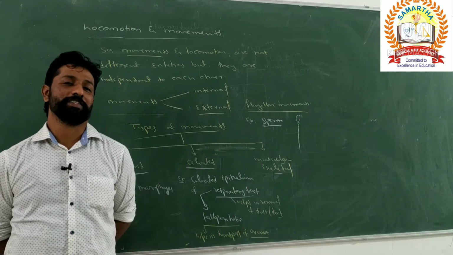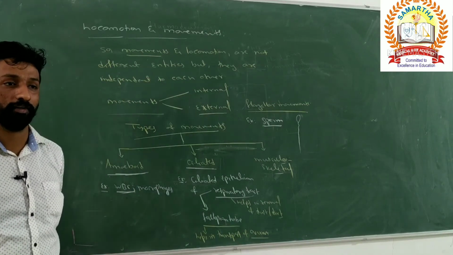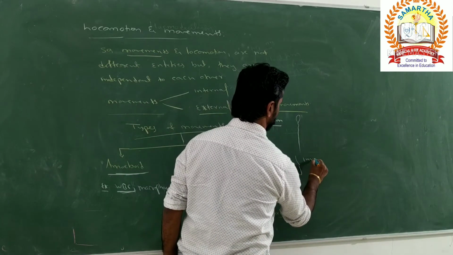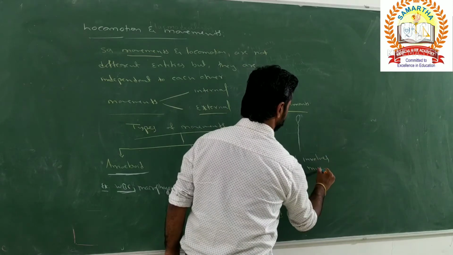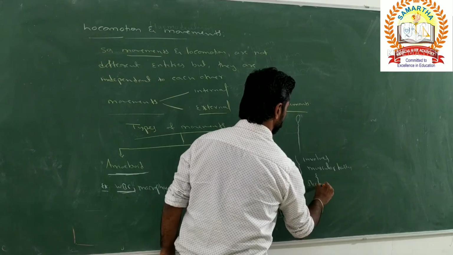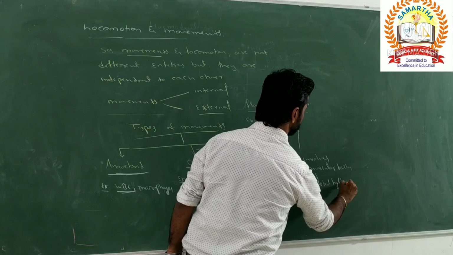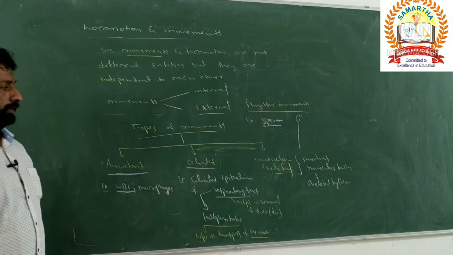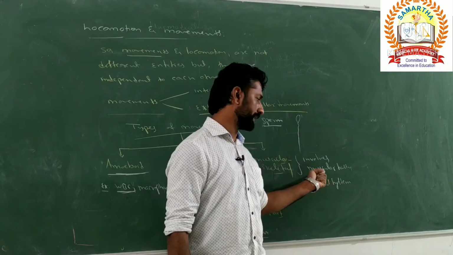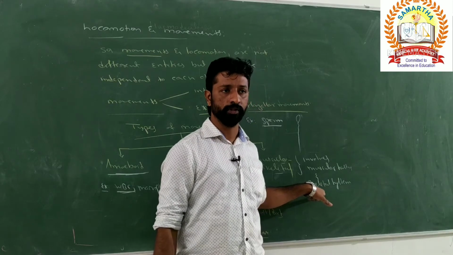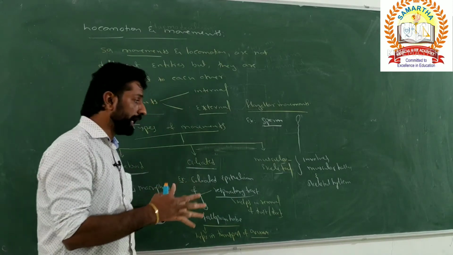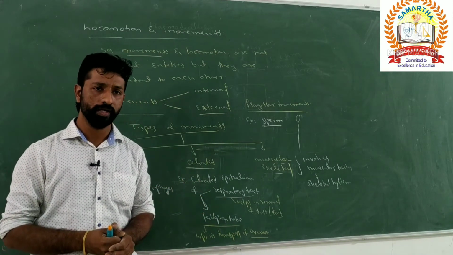musculoskeletal type of movements. What does it involve here? Which type of tissue is involved? It involves muscular tissue and the skeletal system. Because of contraction and relaxation of the muscles which are attached to the bones of the skeletal system, various types of movements are brought about in different parts of the body. That helps in the locomotion of the individual from one place to another.